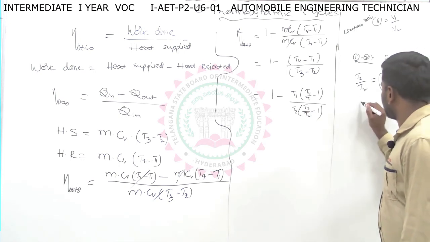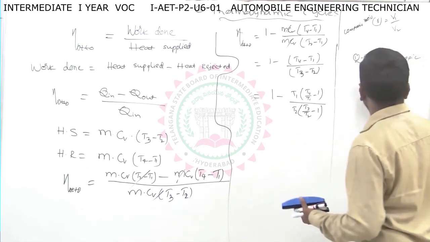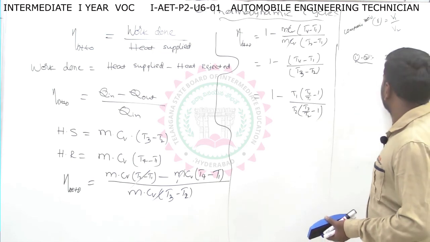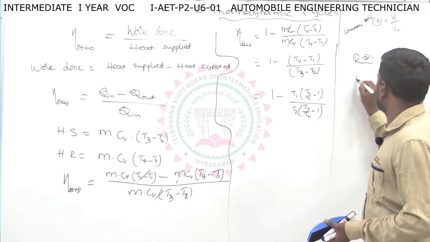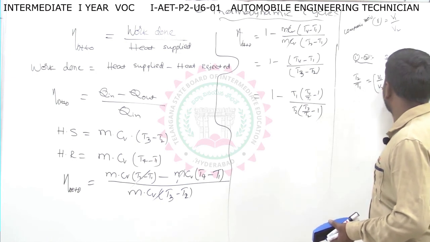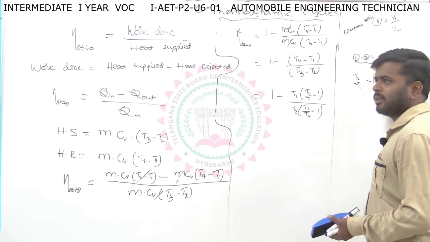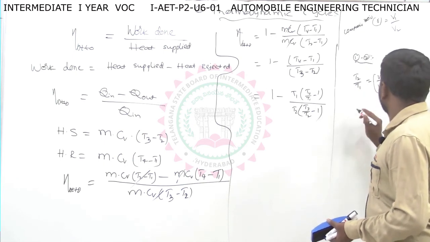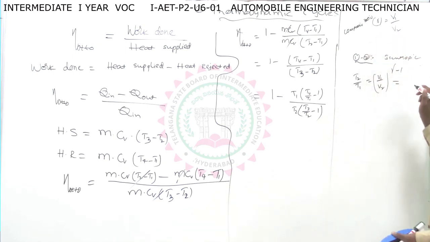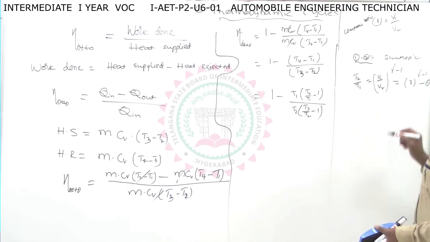If you reverse it, you get T2 by T3 equals V1 by V2. So 1 to 2 is an isentropic process. So we know that for the isentropic process T2 by T1 equals V1 by V2 whole to the power of gamma minus 1. So that is V1 by V2. Already I explained what V1 by V2 is, the compression ratio. That is R to the power of gamma minus 1. Let us consider this as equation 1.